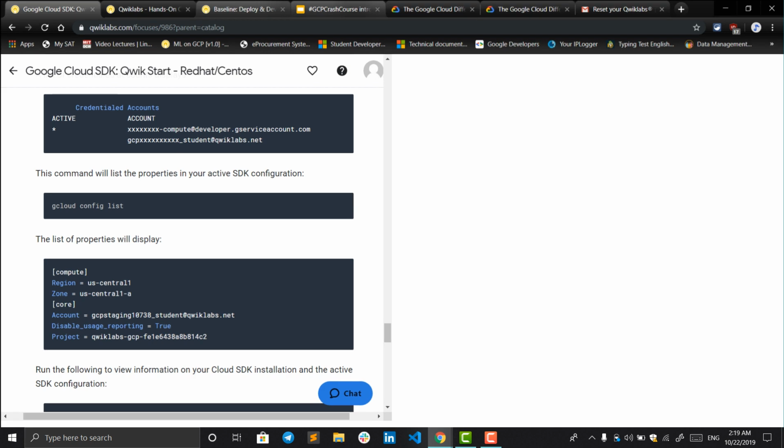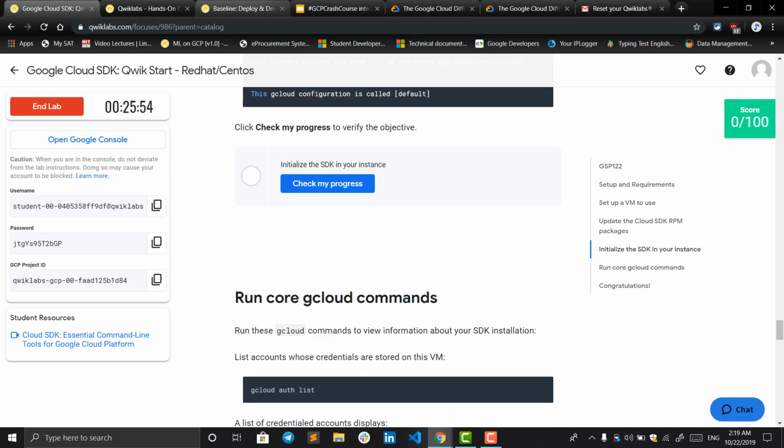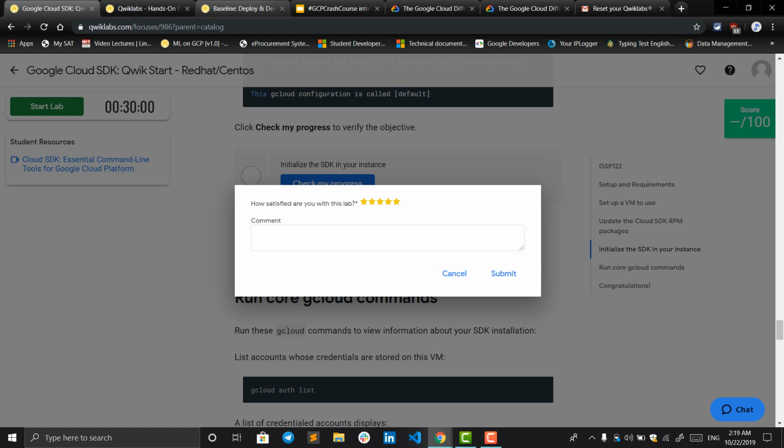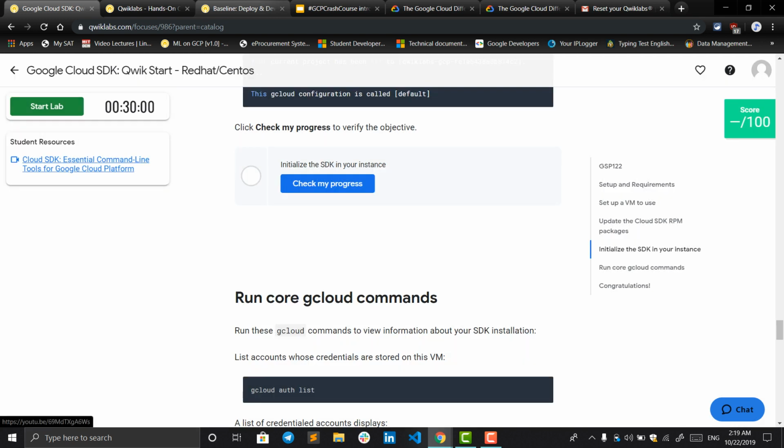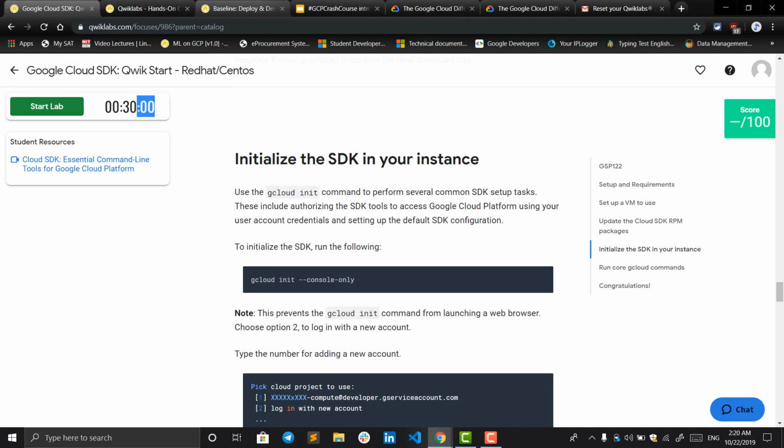You don't have to worry if the time runs out. You can restart the lab any time you want, and it doesn't depend on how many times you restart the lab. Nothing is bound by the time. This is just to make sure that you are using the resources within the time and complete the lab within this time. So if your time ends, you can restart the lab and do it again. So these are the basic things about the GCP crash course.